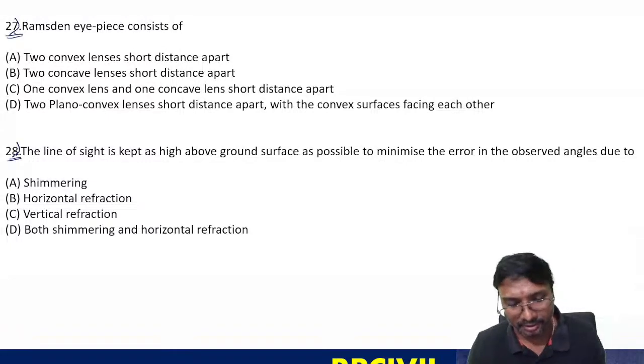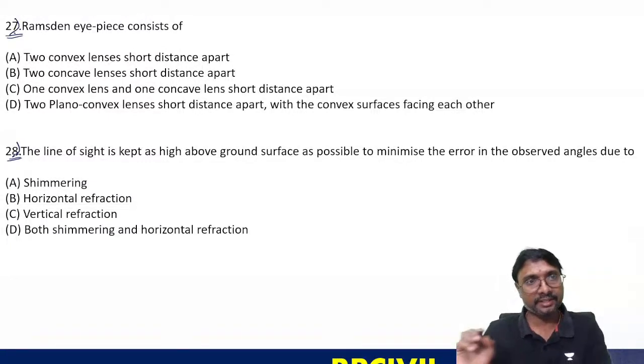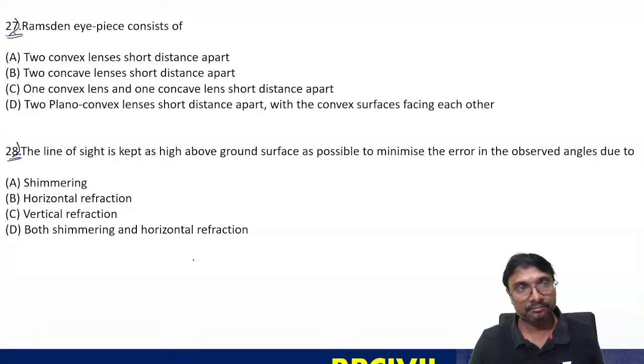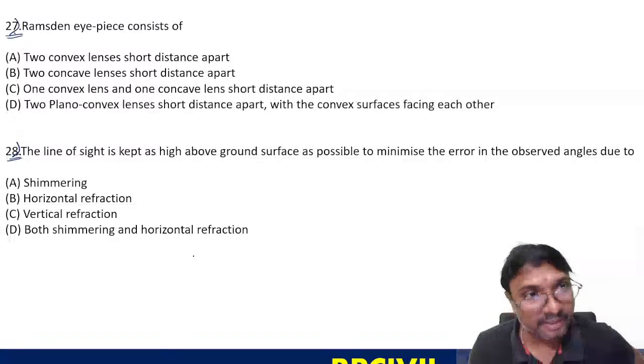Select the answers, all of you. 27th and this 28th. Anyone?